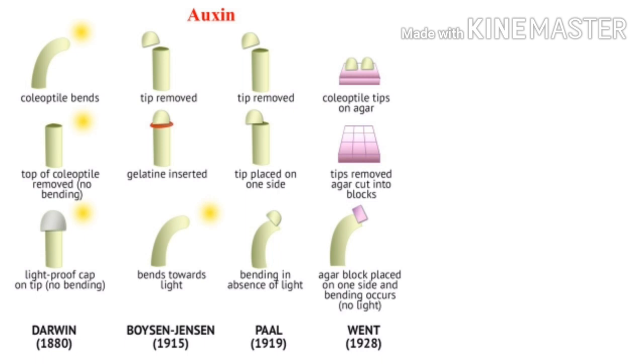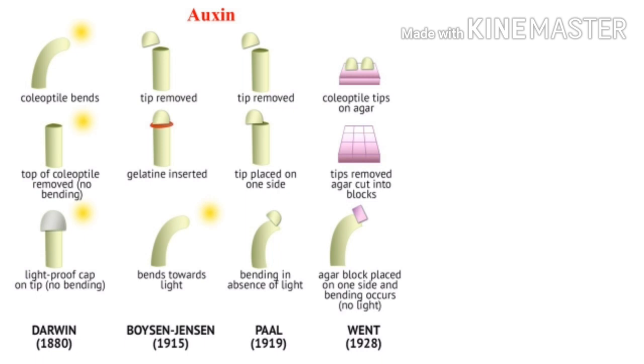So he observed that there is some substance which is responsible for the bending of the coleoptile towards light.